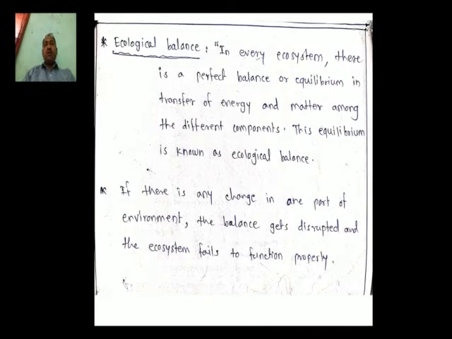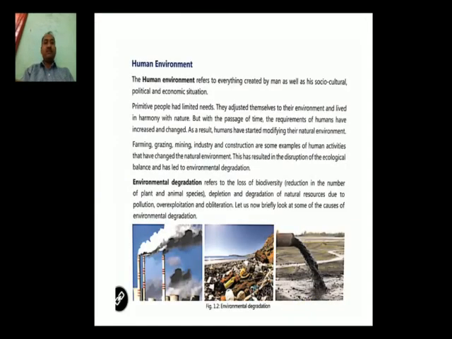In short, if something is changed in the ecosystem and the balance is broken, the ecosystem will definitely not work properly. So it is necessary for us to maintain the ecological balance, because if it is disrupted, the function of the ecosystem will collapse.